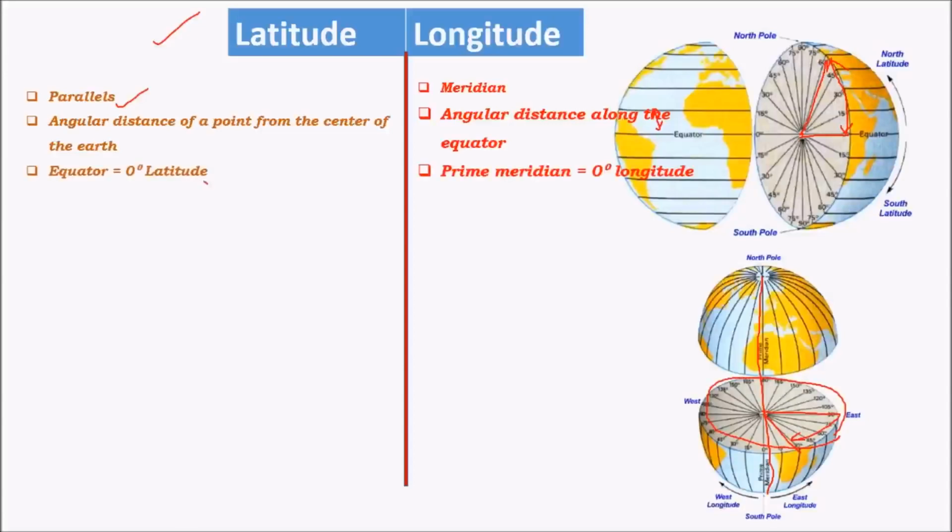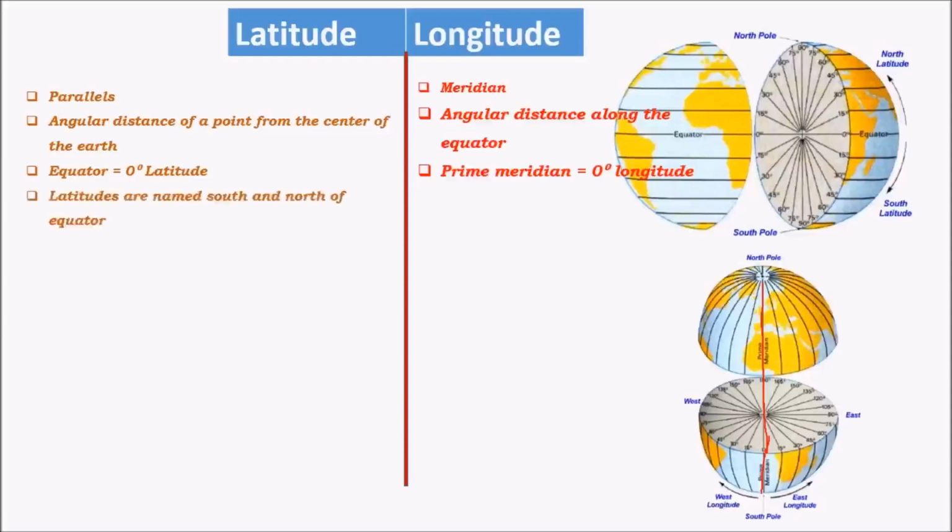The equator is called 0° latitude, and it is the biggest latitude. It cuts the Earth into two equal halves, that is two equal hemispheres. For example, this is the northern hemisphere, this is the southern hemisphere, and the equator is the biggest circle that cuts the Earth into northern and southern hemispheres. Whereas the prime meridian is 0° longitude. It passes through London, a village called Greenwich, hence this is called the prime meridian, which is taken as a reference meridian. Unlike latitudes, this is not a complete circle, this is simply a line joining the north and south poles.